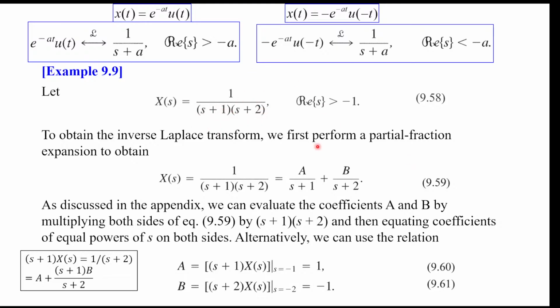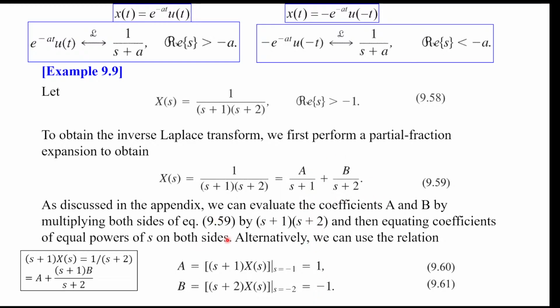As we said, to get the Laplace transform of this rational function in s, we do partial fraction expansion. It should be A over s plus 1 plus B over s plus 2. We skip over the partial fraction calculation; hopefully you are already very familiar with it.